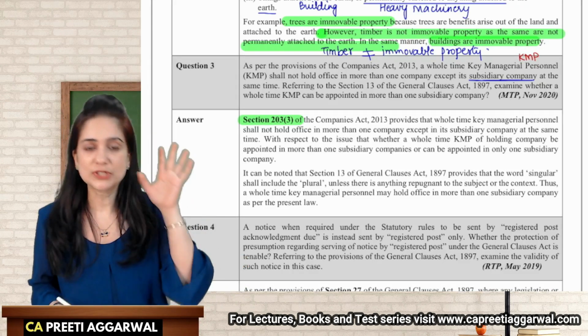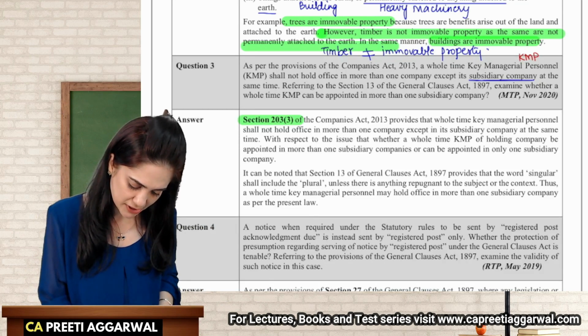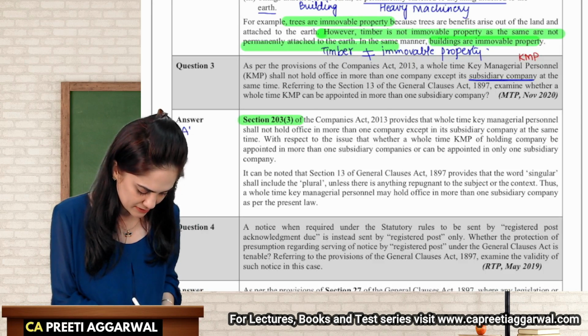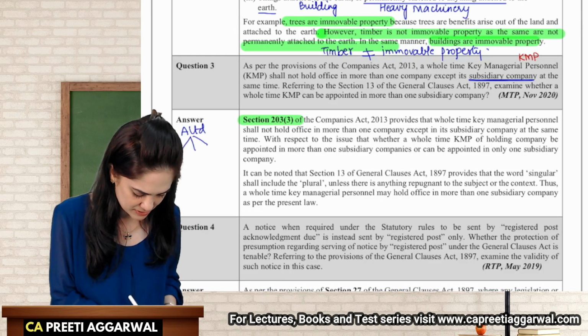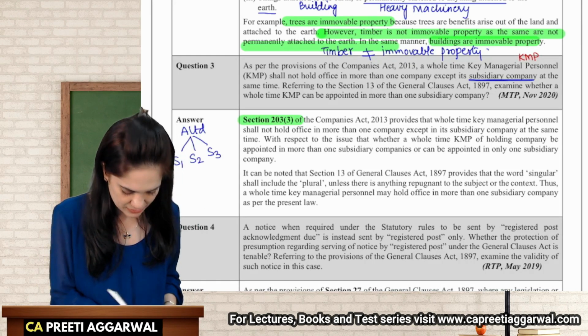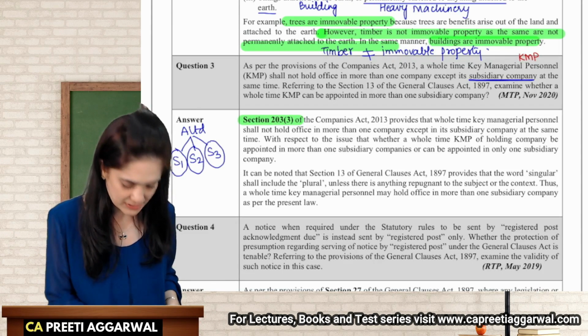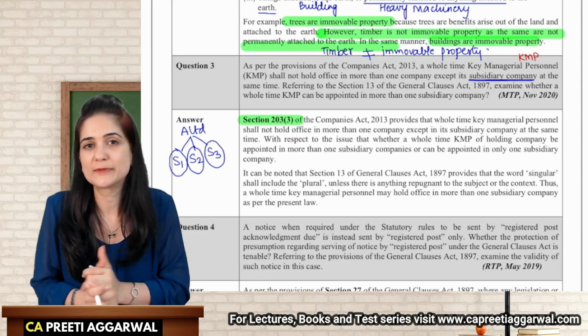Now the confusion is, they have mentioned subsidiary company. But what if my company A Limited has three subsidiaries, S1, S2, and S3? Can this person be a KMP in more than one subsidiary? That is the confusion which we need to clear.